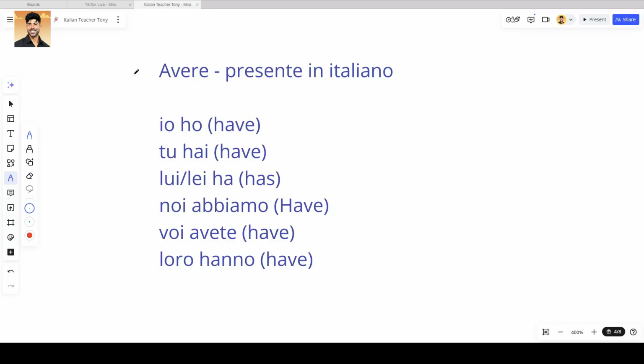Presente di avere, to have, in italiano: io ho, tu hai, lui lei ha, noi abbiamo, voi avete, loro hanno. Be careful here, in Italian the H is silent. Io ho, not io ho.